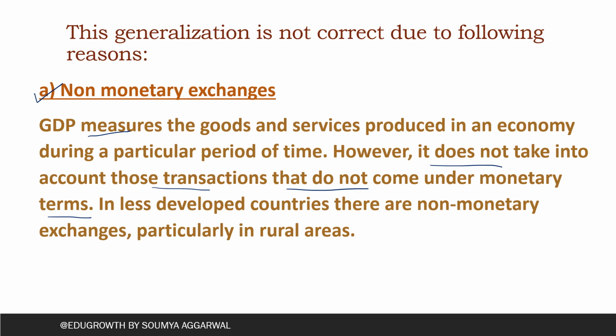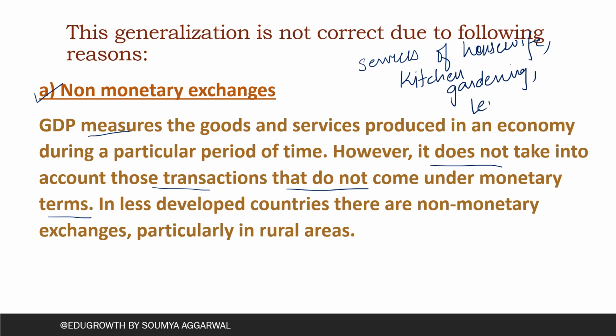The transactions are like activities of housewives, services of housewives, kitchen gardening, and leisure time activities. Now these activities are not included in GDP, but these activities are providing welfare to the people. They are giving happiness to the people.